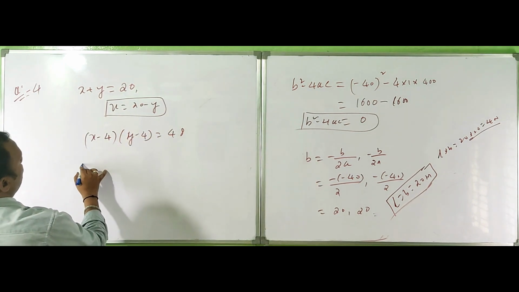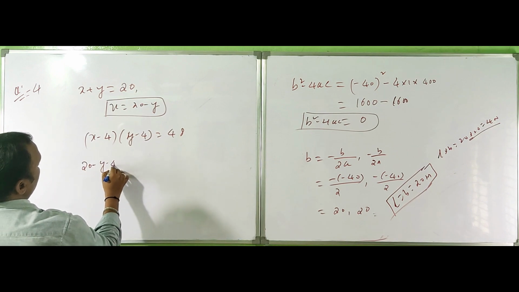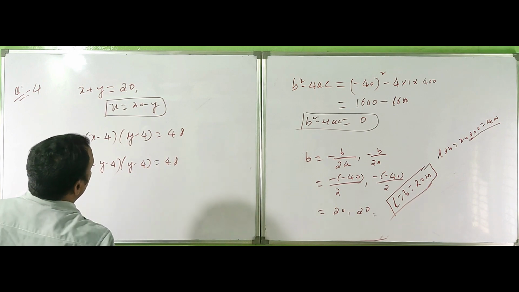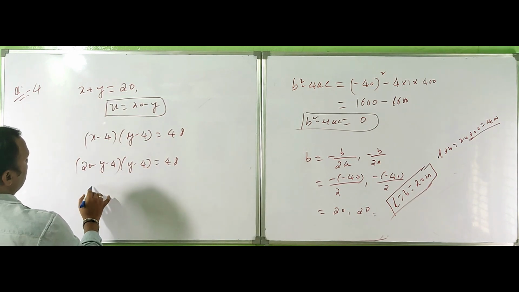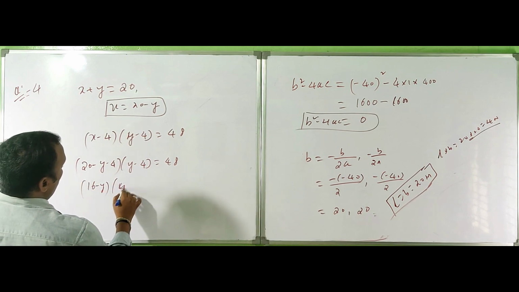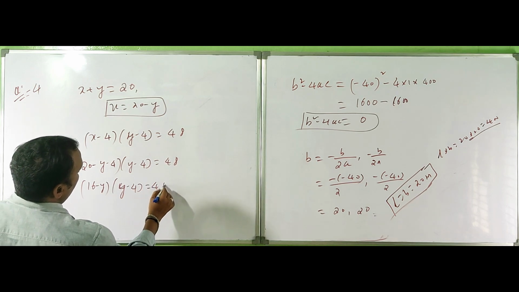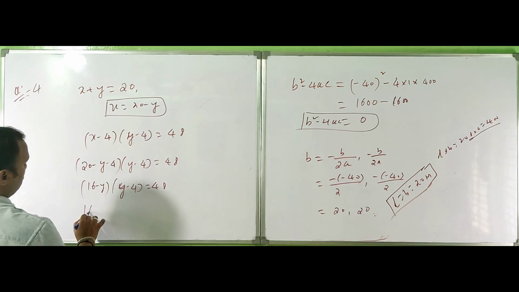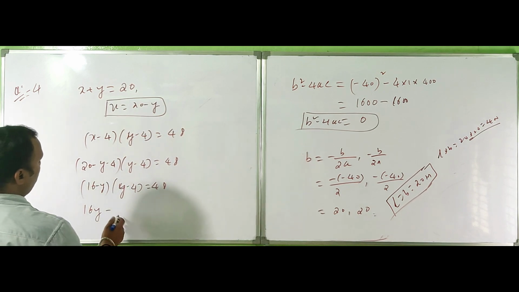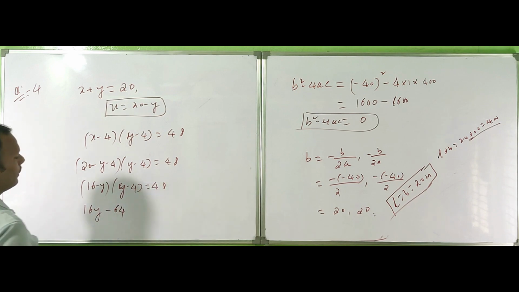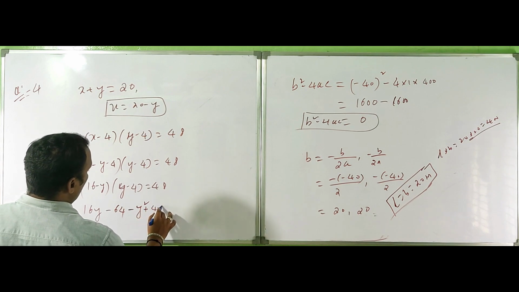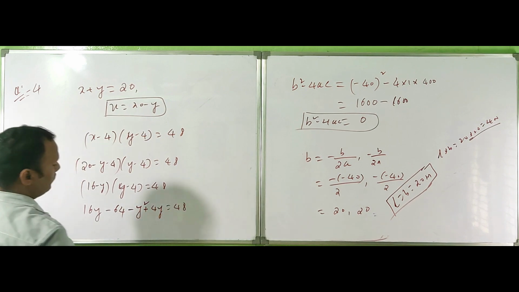x is equal to 20 minus y, so x minus 4 times y minus 4 is equal to 48. Right? 20 minus 4 is 16. 16 minus y, multiplied by y minus 4, is equal to 48. Simplify it. 16y minus 16 times 4, that is 64. Right? Minus y square plus 4y is equal to 48.